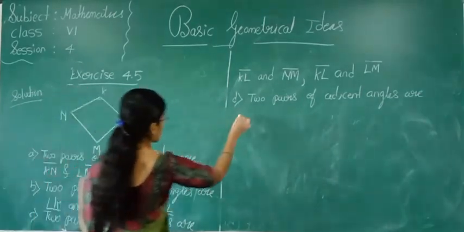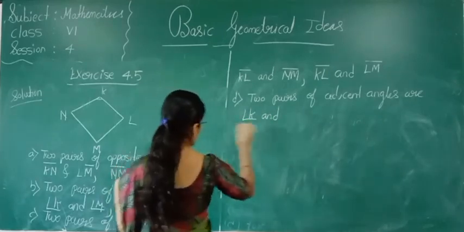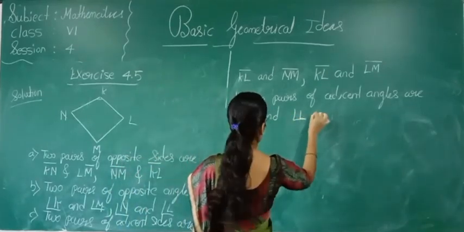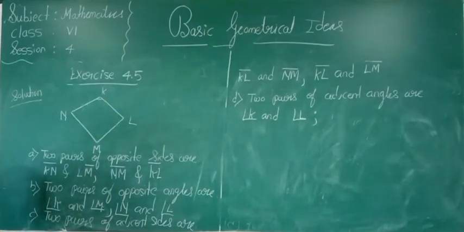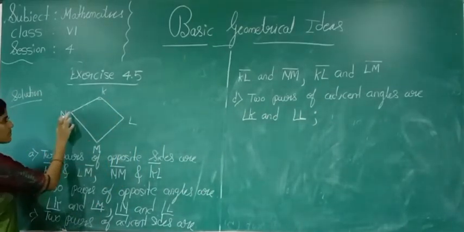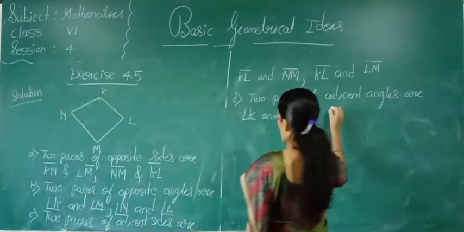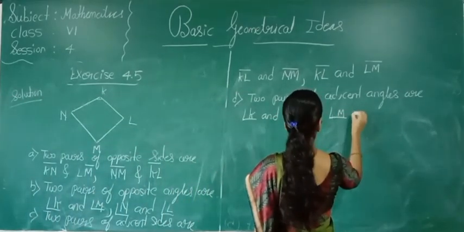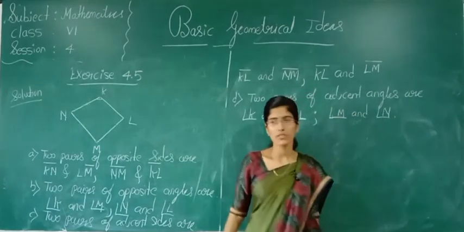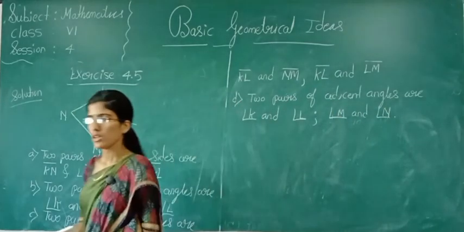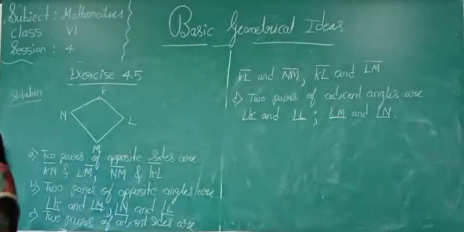Angle K and angle L. So these are the neighbor angles, no? Again, for angle M, the neighbor angle is angle N. Angle M and angle N. They told to write two pairs, and they are written here. Is it understood? So this is about your exercise, okay?